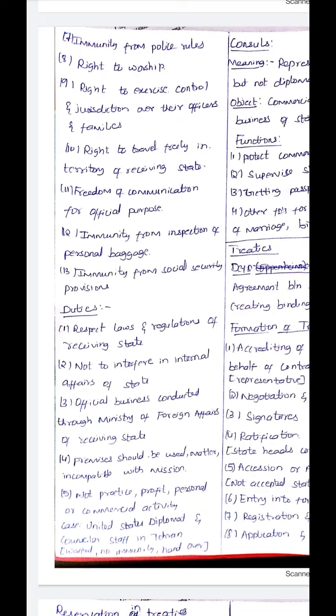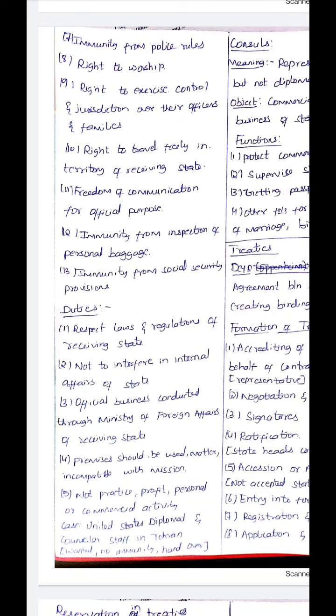The next is freedom of communication for official purposes. He can communicate with his home state whenever he wants. He has that freedom. Immunity from inspection of personal baggage. In airports, his personal baggage should not be inspected. Immunity from social security provisions. So these are his rights, immunities, and privileges.